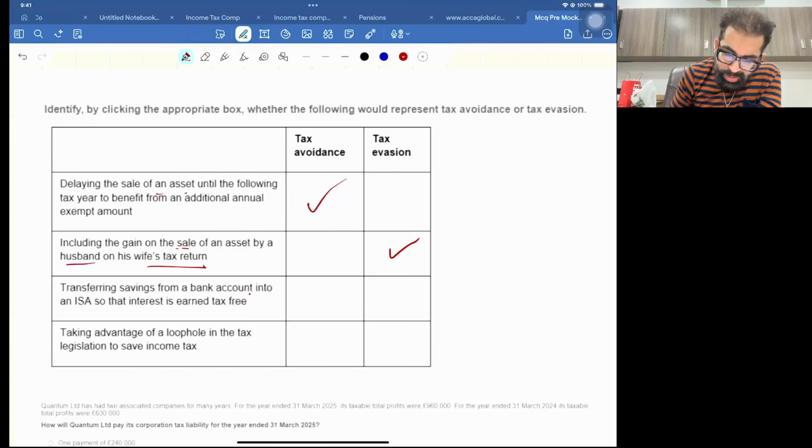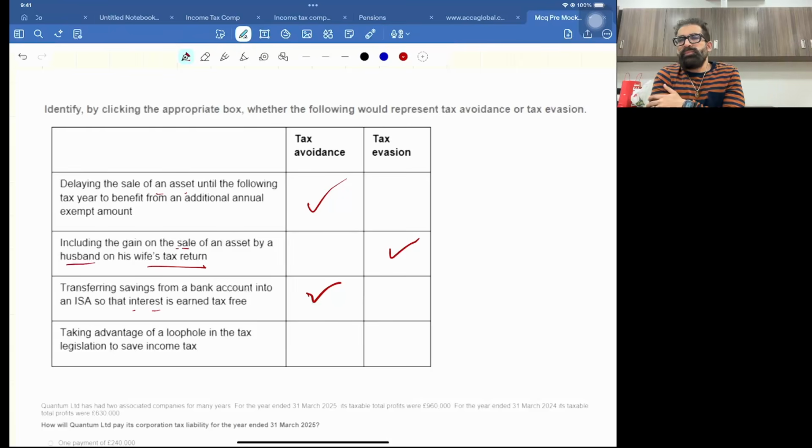Transferring saving from bank account into ISA. Yes, in my class I have given this example. If you put your money in a normal commercial bank, the interest income will be your taxable income. But if you put it in an individual savings account, or NISA, then it's exempt. So it's tax avoidance, it's legal. Taking advantage of a loophole in the tax law to save.